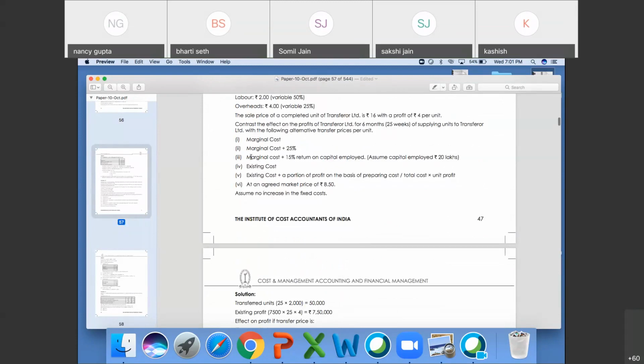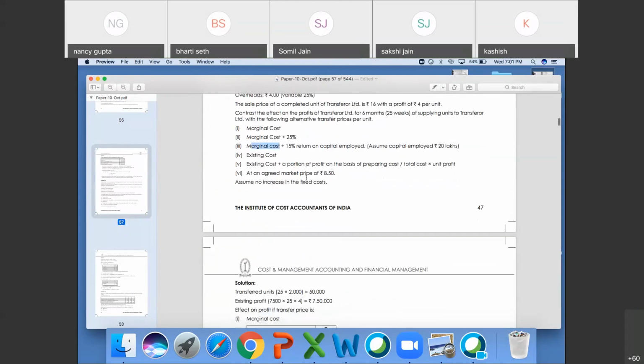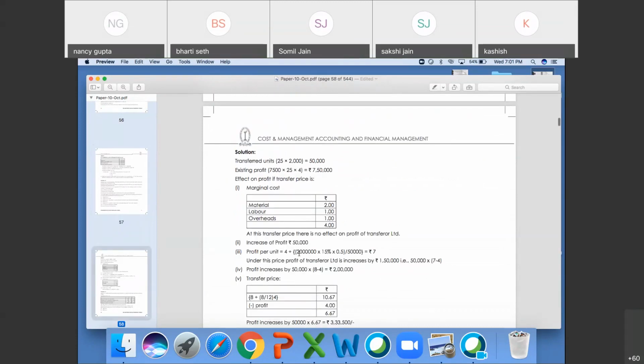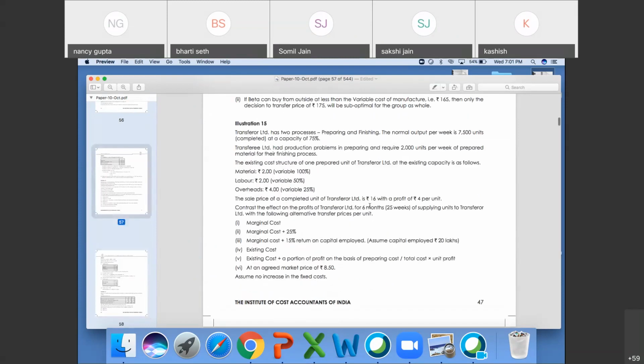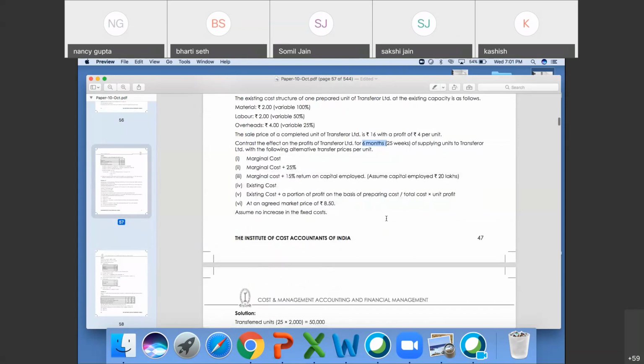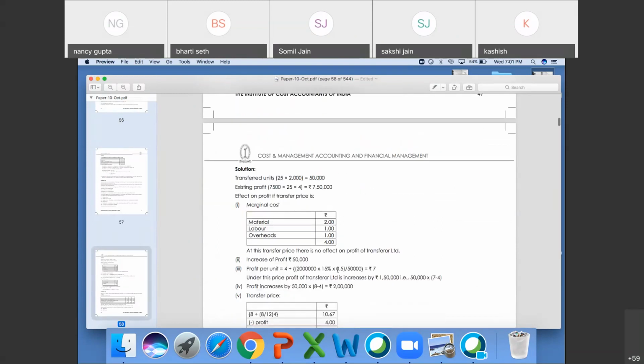Marginal cost is 4 rupees plus 15% on capital employed, that is 2 lakh into 15%. This 0.5 is basically 6 divided by 12, that is 6 months, here it is given in the question. 25 weeks means 6 months. 6 by 12 is 0.5.